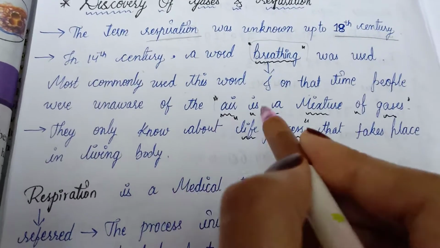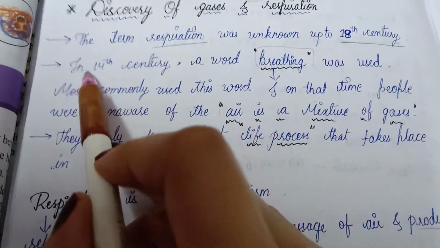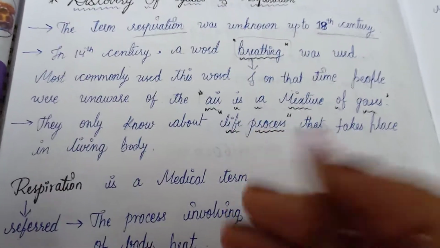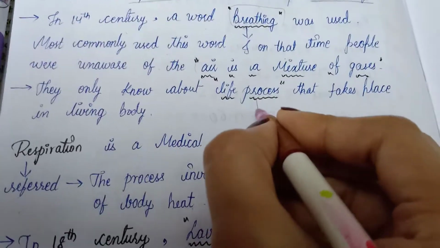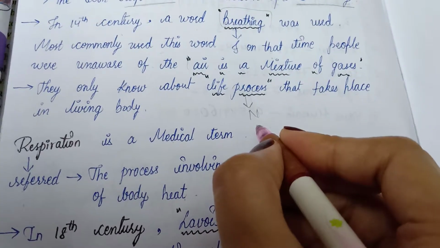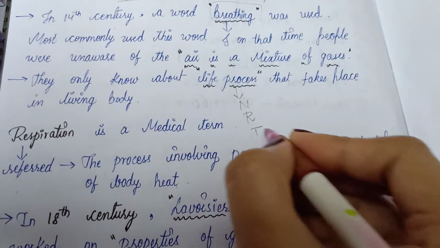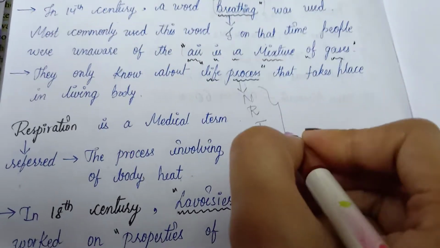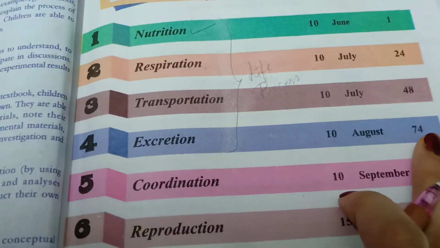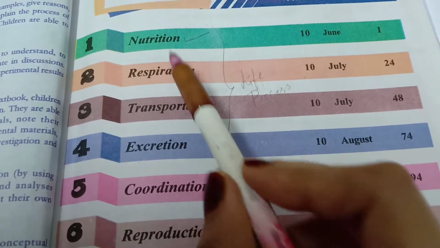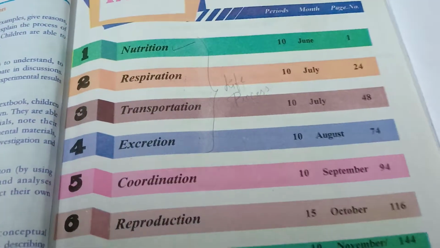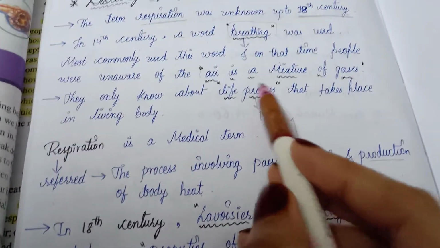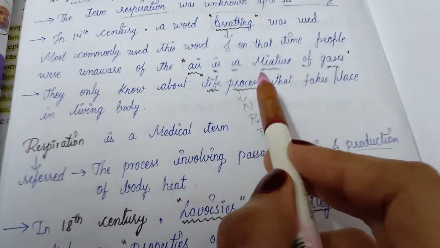That is, air is a mixture of gases. In the 14th century they didn't know that air is a mixture of gases, but they all knew about the life processes that take place inside living organisms. Here, what are the life processes? They are nutrition, respiration, transportation and excretion. All of this comes under life processes. As I said in your last class, nutrition, respiration, transportation and excretion come under life processes, and these take place inside the human body. So people knew about life processes, but they didn't know that air is a mixture of gases.